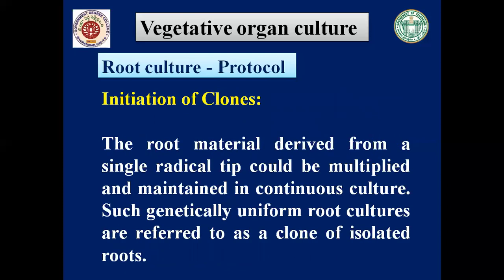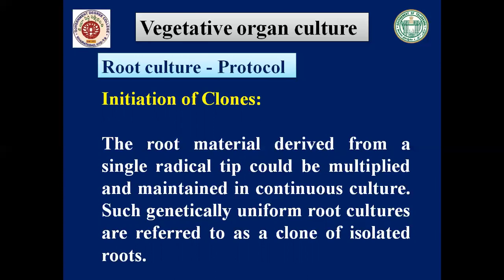The last step is initiation of clones. The root material derived from a single radicle tip can be multiplied and maintained in continuous culture, giving genetically uniform root cultures. Each piece is known as a sector inoculum, and each is referred to as a clone of isolated roots.